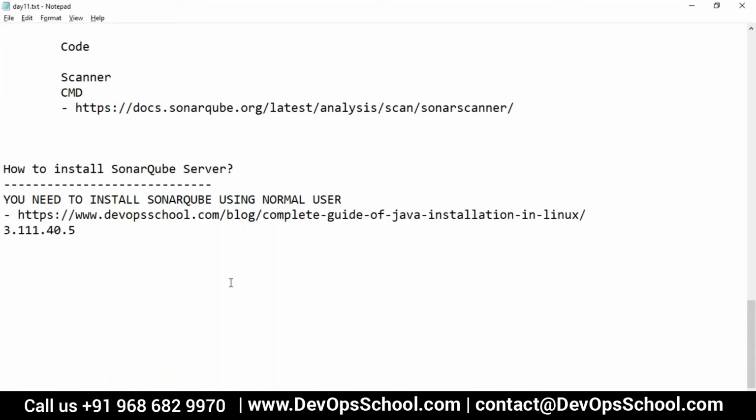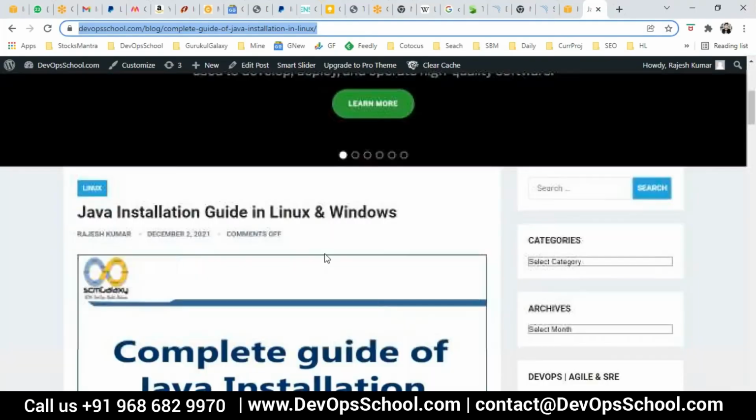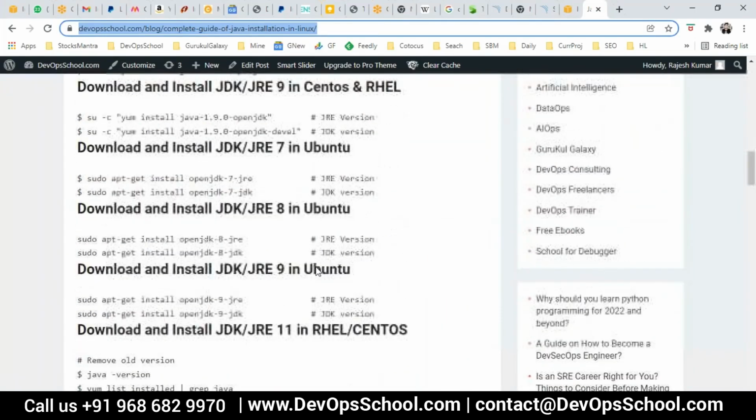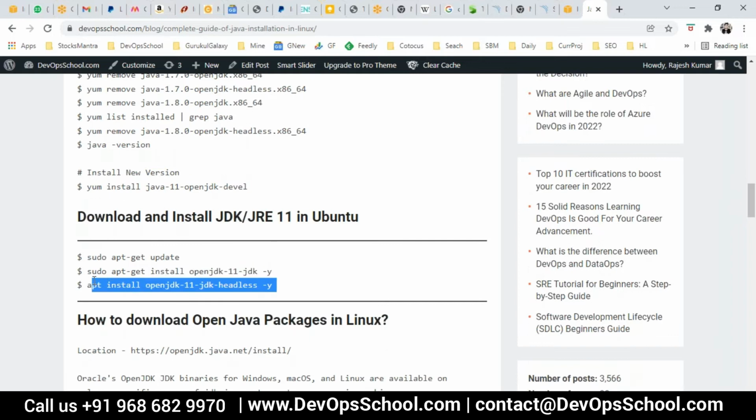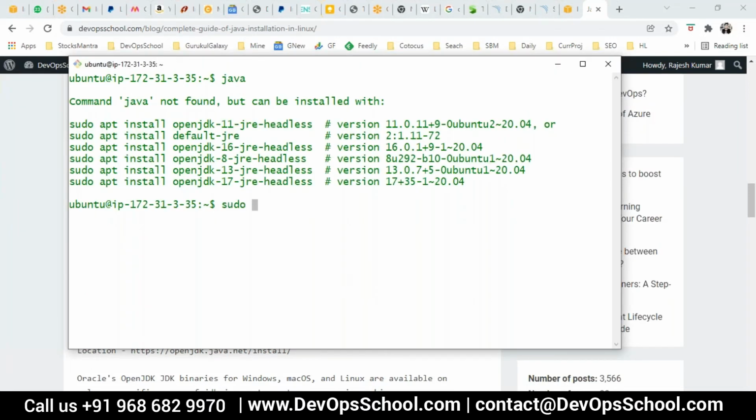Now you'll say, Rajesh, how do you know? So I read the system requirements for installing SonarQube. You must also read it. I'm not talking about those in the session because that's a waste of time, but you should read it because you're learning, right? So here I'm directly installing Java 11. Okay, so these are the options. I'm installing it, sudo.